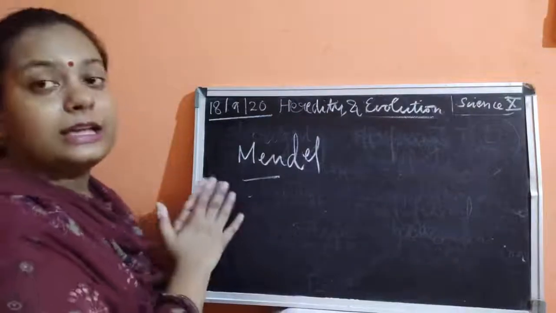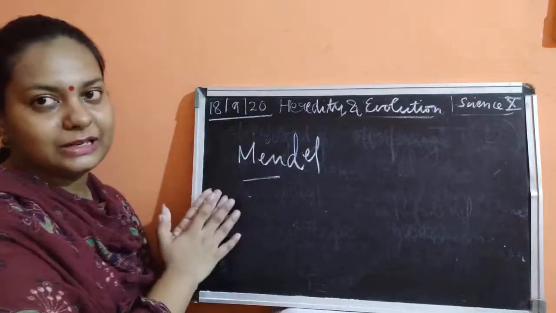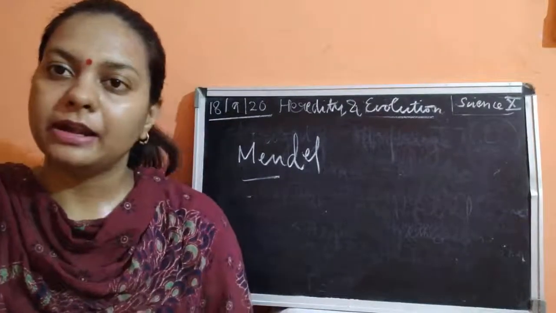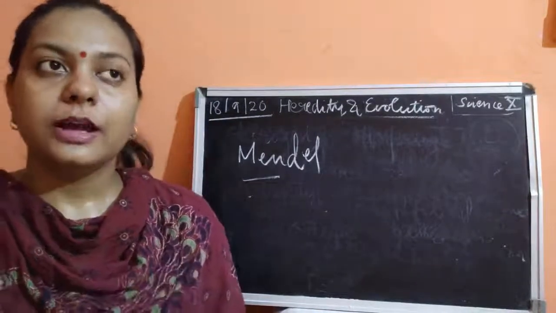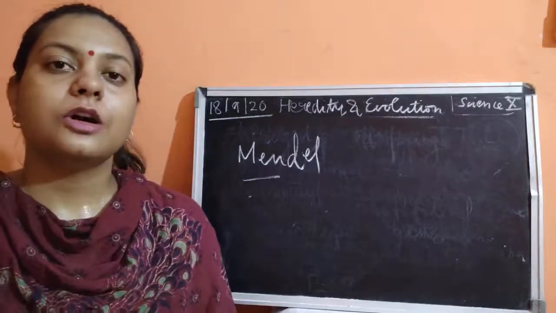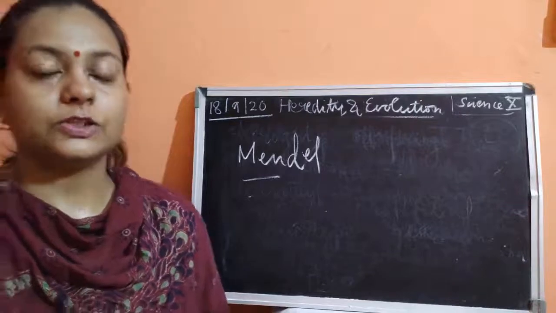That is why he is known as the father of genetics. So please remember his name, Gregor Johann Mendel, who discovered many root features of this science known as genetics.